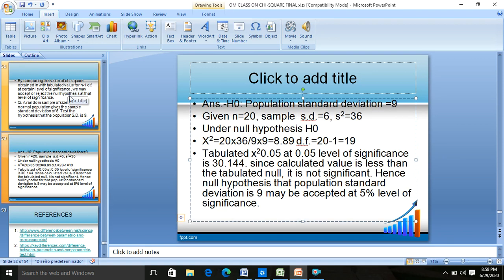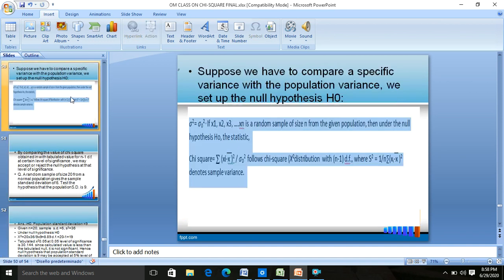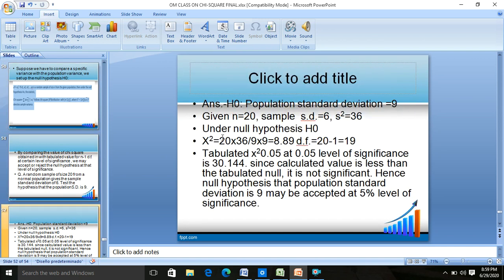In this case, we use the statistical formula of chi-square, which you have seen over here: summation xi minus x bar whole square upon sigma naught square, where s square is equal to 1 by n summation xi minus x bar whole square. You will just substitute it: n into s square upon sigma square. This 36 is the sample variance, this 81 is the population variance, and this is the n. So straight away, n into sample variance upon population variance.